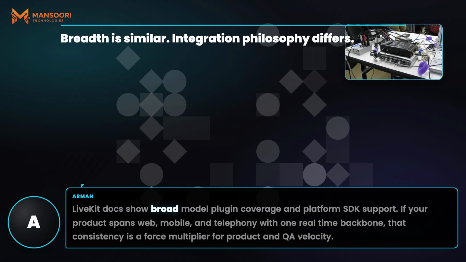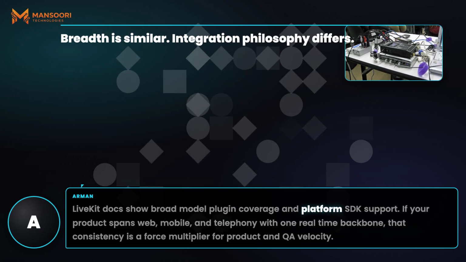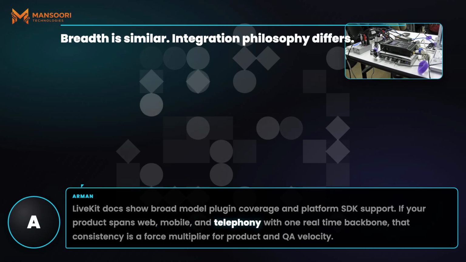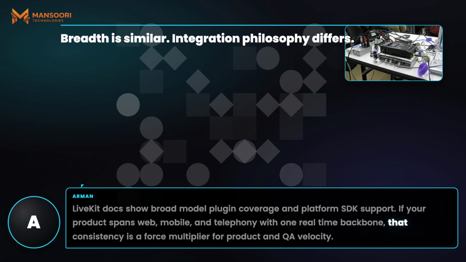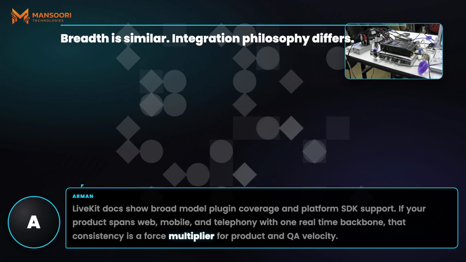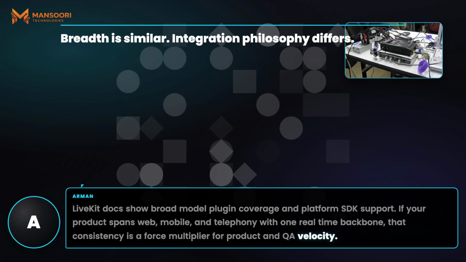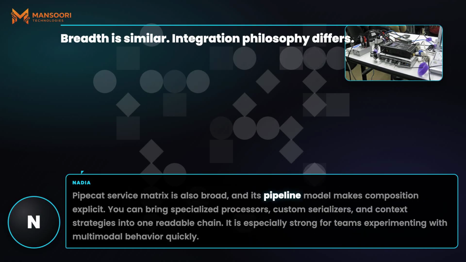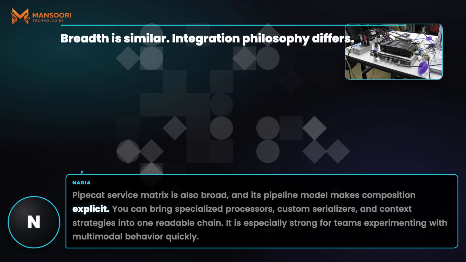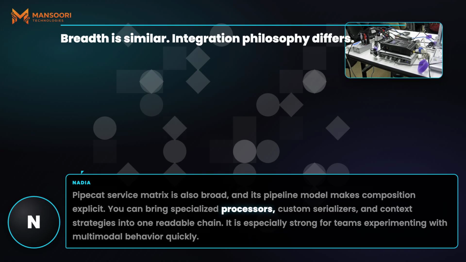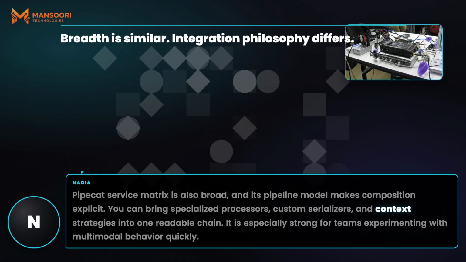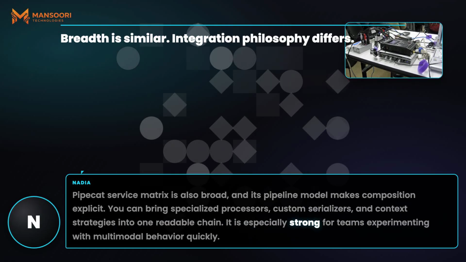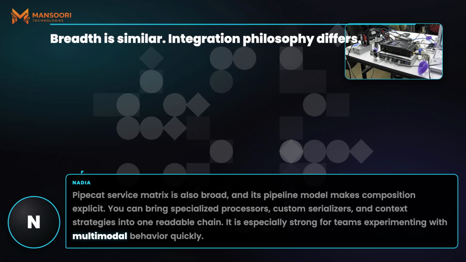LiveKit docs show broad model plugin coverage and platform SDK support. If your product spans web, mobile, and telephony with one real-time backbone, that consistency is a force multiplier for product and QA velocity. Pipecat's service matrix is also broad, and its pipeline model makes composition explicit. You can bring specialized processors, custom serializers, and context strategies into one readable chain. It is especially strong for teams experimenting with multimodal behavior quickly.